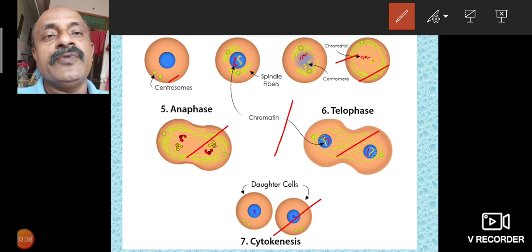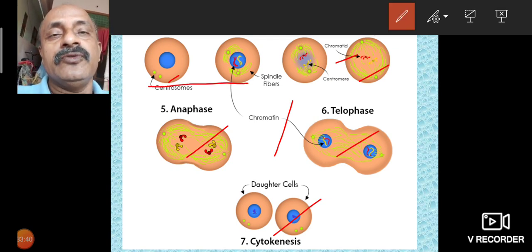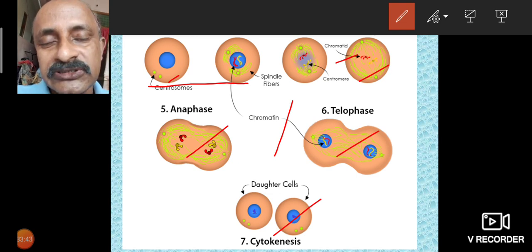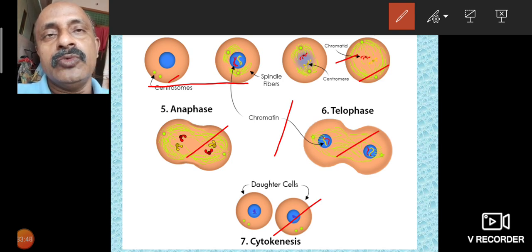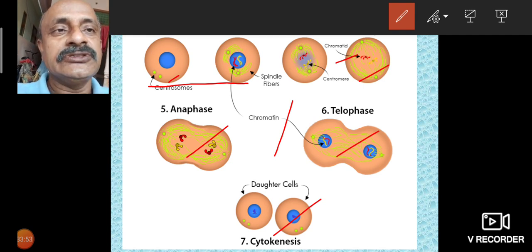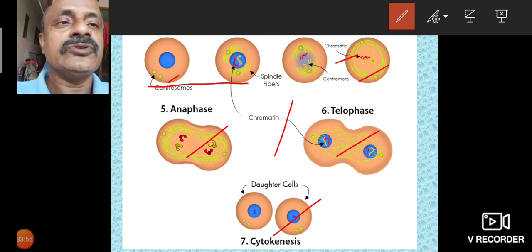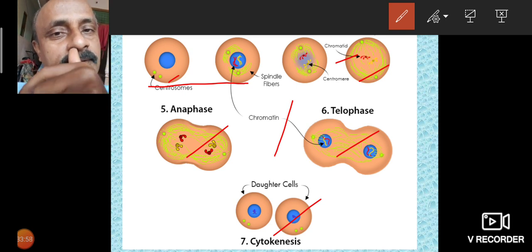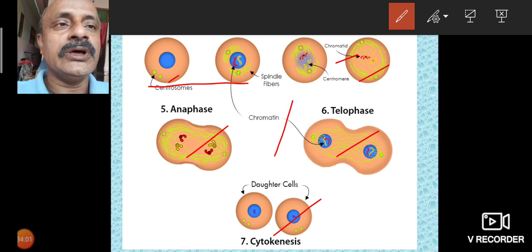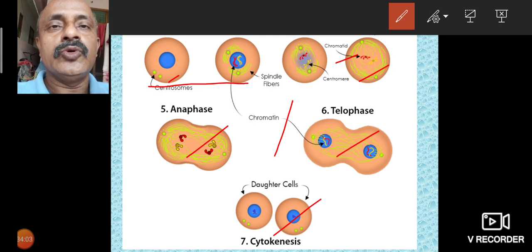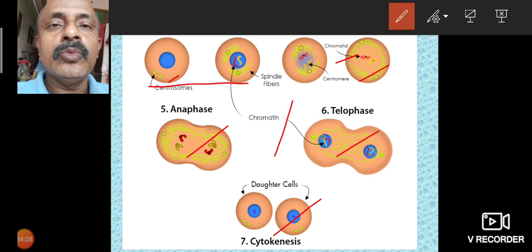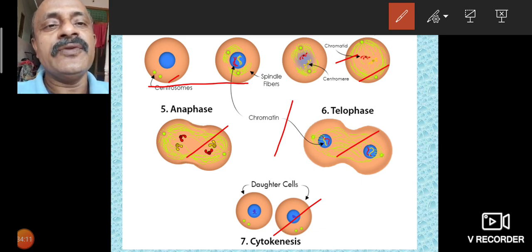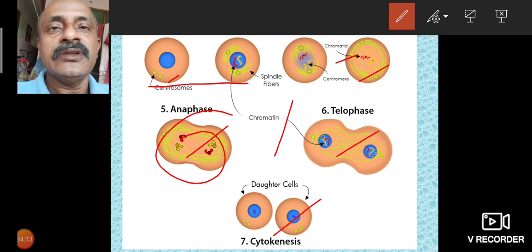The first one is prophase. In prophase the nucleus disappears, and the chromosomes start appearing as two chromatid threads. The second one is pre-metaphase and metaphase. Both are important for the two chromatid threads to separate and form two chromosome sets. Anaphase is the shortest phase in cell division.